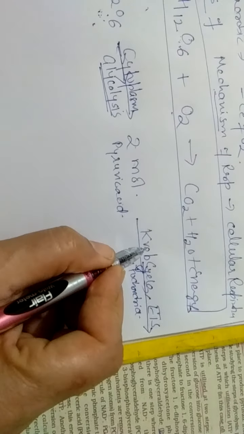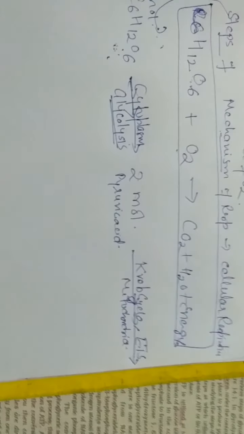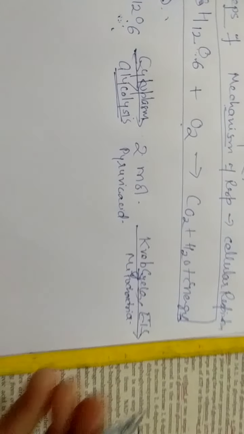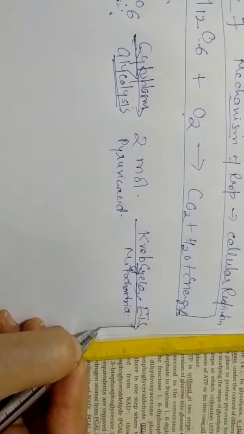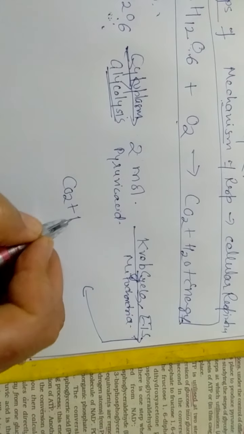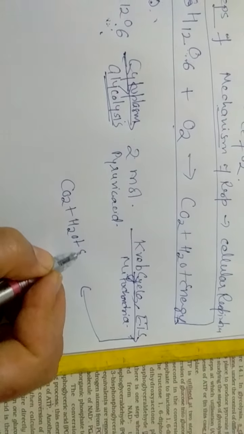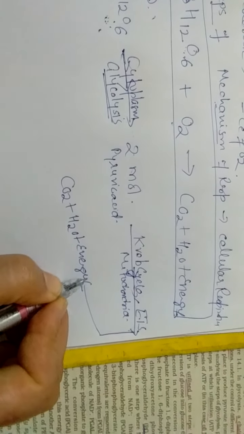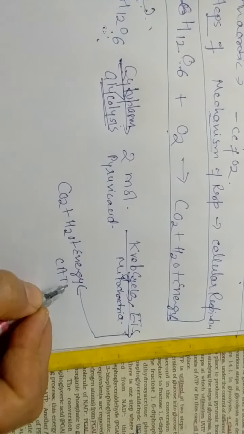You can write both, Krebs cycle and electron transport system. These two pyruvic acid molecules will be converted into carbon dioxide, water and energy, and this energy is nothing but ATP. So these are the steps of respiration.